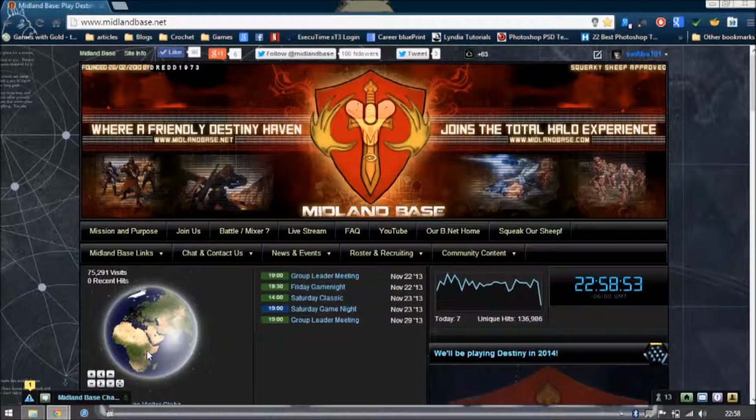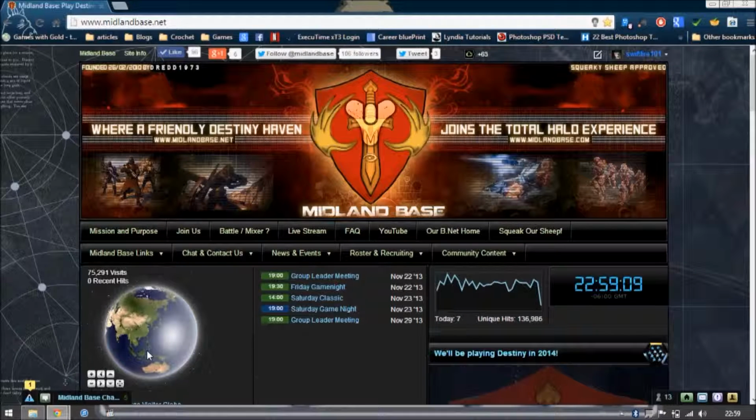So if you're not already logged in, go ahead and log in the upper right hand corner of the page. You'll need your email and your password. After that, click enter or click login. It'll take you back to this page. This page is the Midland-based wall. Similar to your own activity wall, but only website-wide activity is recorded here.